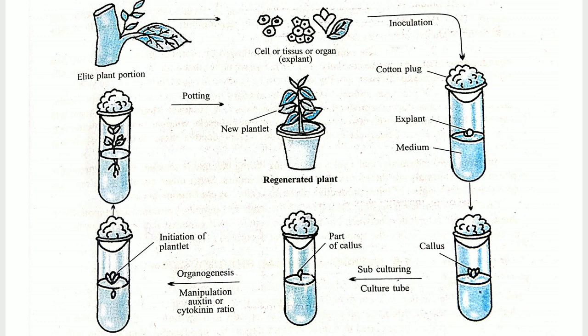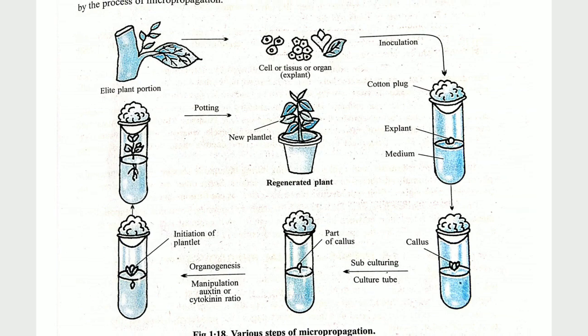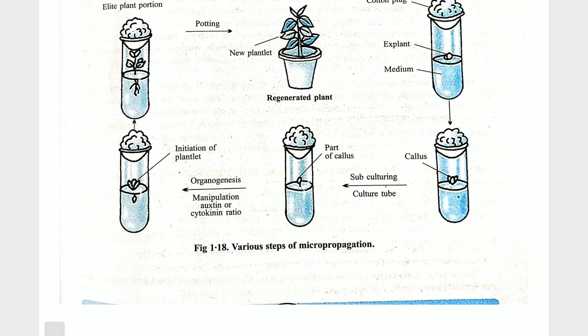These plantlets will start dividing, forming the root, and the upper portion will be the shoot, and so on. That phenomenon is known as organogenesis. Then as you can see in the test tube, that particular initiation of plantlets has enlarged, a little bit bigger in size. So it will enlarge and regenerate into the plant by potting. That is, simply we put it in the soil and it will grow. So children, in this manner we have completed the various steps of micropropagation.